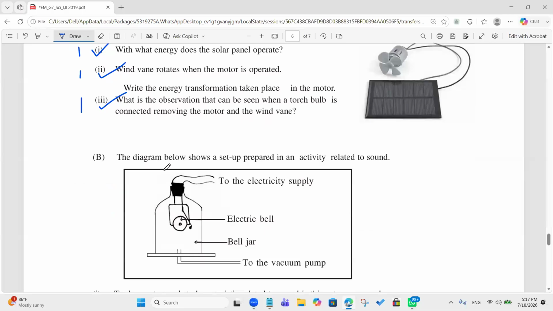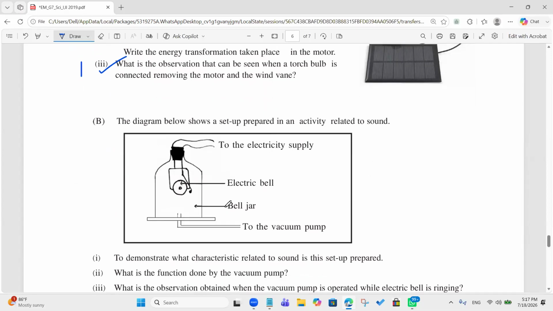Okay, the diagram below shows a setup prepared in an activity related to sound. You may remember this practical. To demonstrate what characteristic related to sound is this setup prepared? What is the answer? Sound needs air to propagate. Yes. Sound needs a medium to propagate.